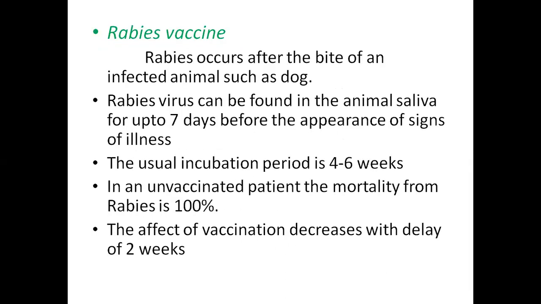Rabies vaccine. Rabies occurs after the bite of an infected animal such as a dog. Rabies virus can be found in the animal saliva for up to 7 days before the appearance of signs of illness. The usual incubation period for the signs of illness is 4 to 6 weeks. In an unvaccinated patient, the mortality rate of rabies is 100%. The effect of vaccination decreases with a delay of 2 weeks.